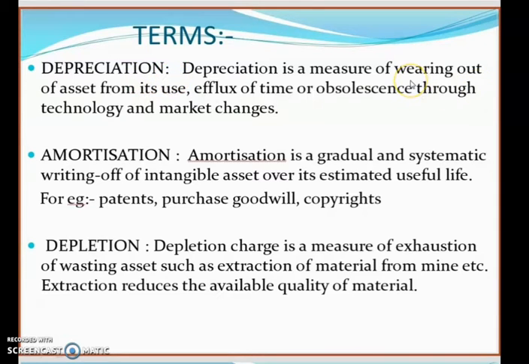Because of its continuous use and because of obsolescence in the technology, because of change in technology and market, the machinery may have become obsolete, like a typewriter. Because of change in technology it has become outdated, so the value of that typewriter has now decreased. That is what we can call depreciation.